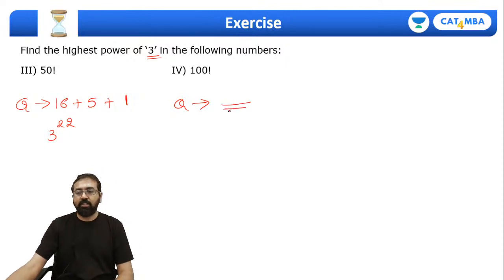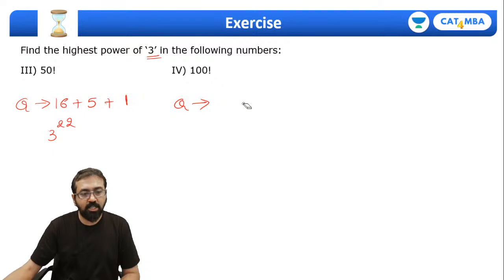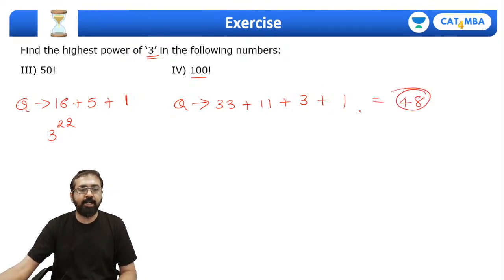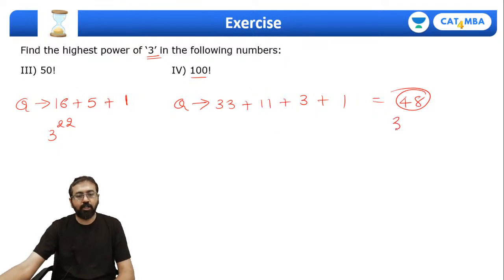You can quickly calculate this power. 100 divided by 3, 33. 100 divided by 9, 11. 100 divided by 27, so 3. 100 divided by 81, 1, and so on. So this will come out to be 48, right? 3 raised to 48.